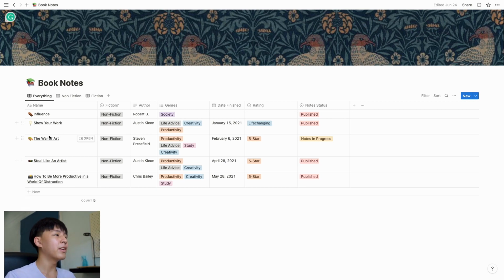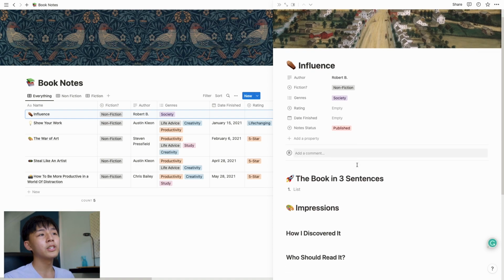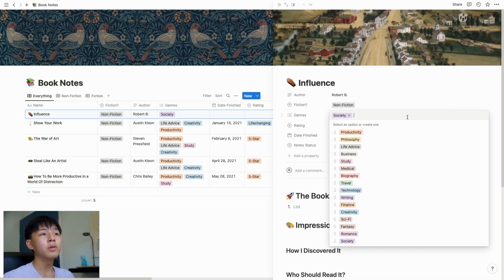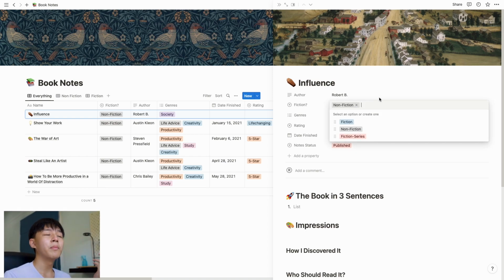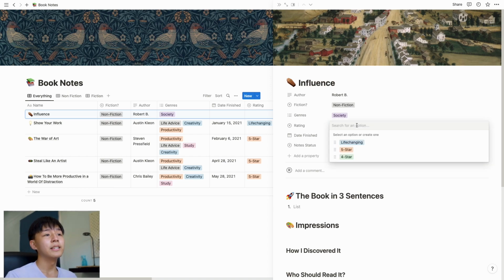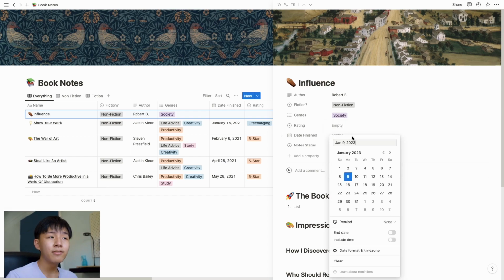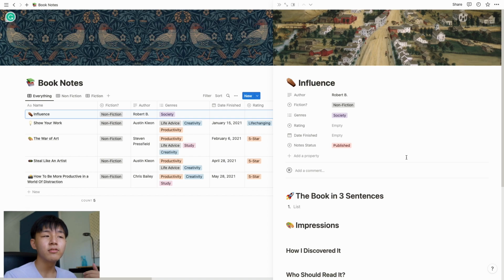So other than that, you can see all of these notes. For all of this section we actually have genres. What genre is it? Is it for productivity? Is it for medicine? Is it for anything? There are all the genres here and you can select it based on the book that you are reading. And also normally it's fiction, non-fiction, or just a fiction series lah. So there's also ratings that I can put. Is it life-changing? Is it a 5-star? Or is it just an average book? When did I start reading it? When did I finish reading it?